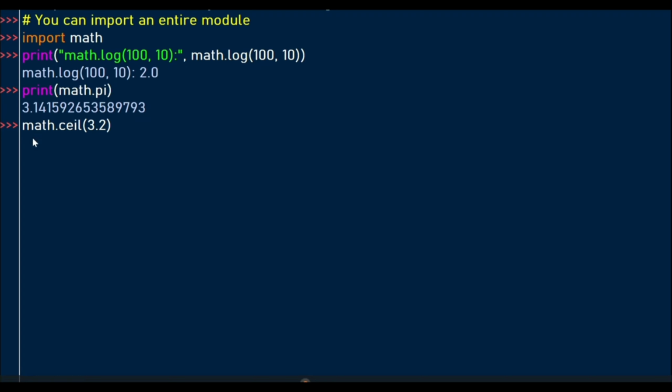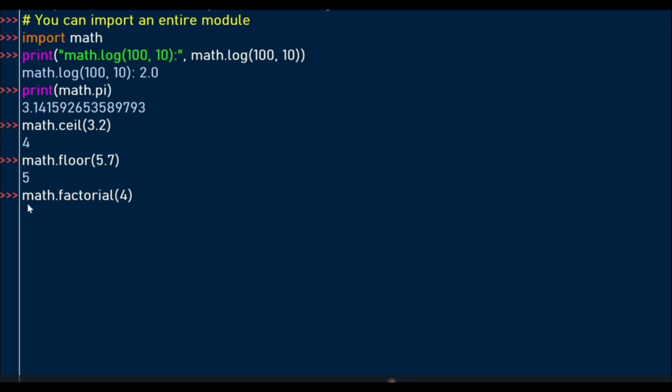After importing the module, you can also use the ceil function, which rounds up to the next integer, which is 4. You can also use the floor, which rounds down to the integer. So we have 5.7, rounding down just to print 5.